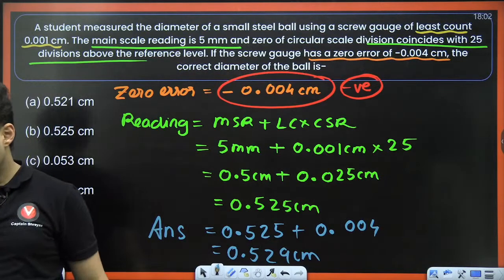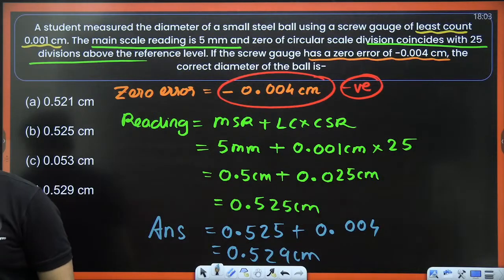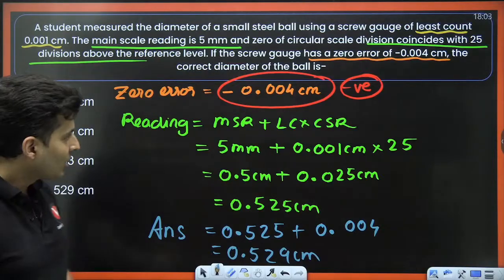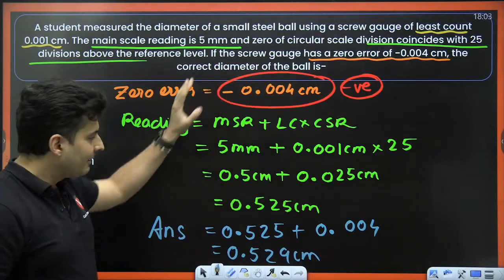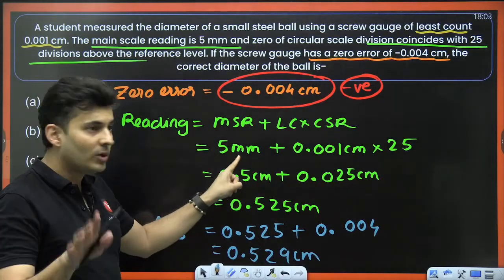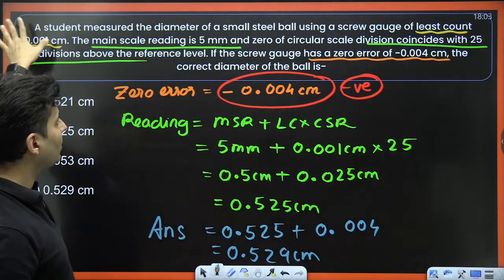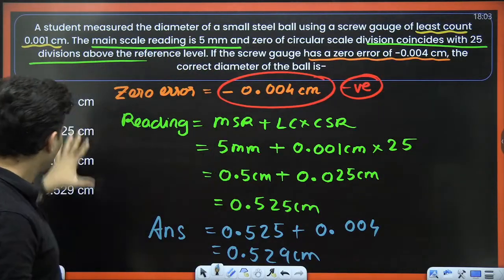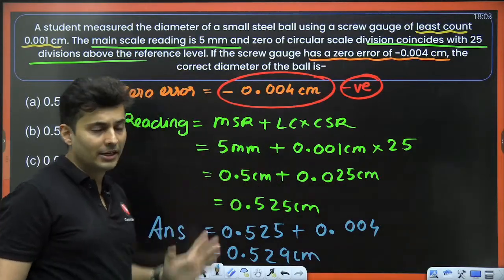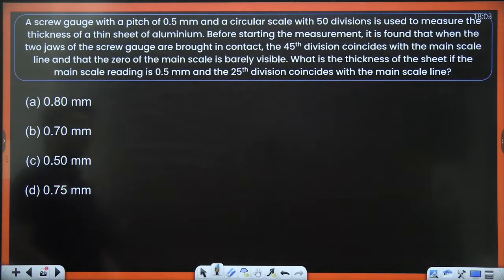Is that clear? Everyone? Very nice. Many of you have written down D as the correct answer. Very good. So zero error was negative, that's why we added. If this was plus, I would have subtracted. Okay. The catch was some things were in millimeters, some were in centimeters. The moment I saw the least count is in centimeters, I realized that since the options are also in centimeters, we have to keep everything in centimeters, not in any other units. Let's go to the next one.